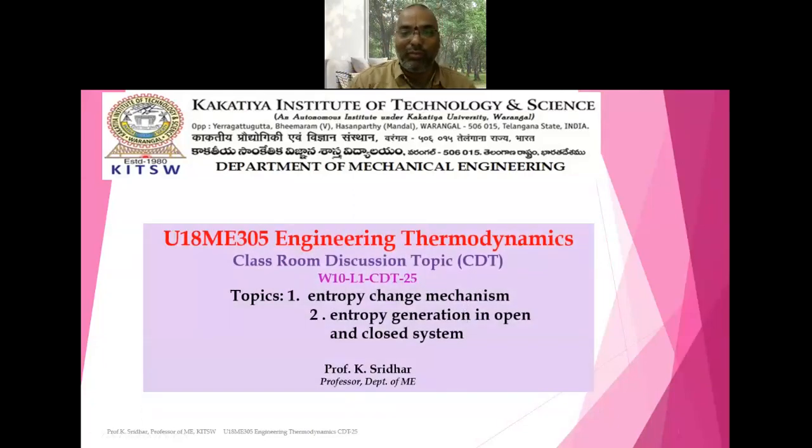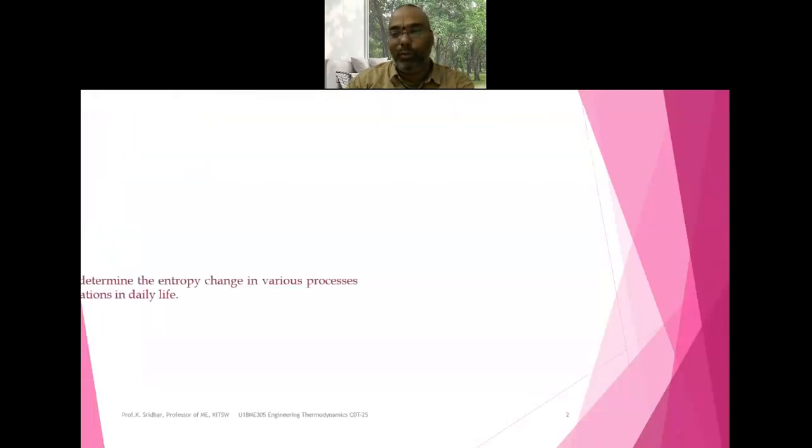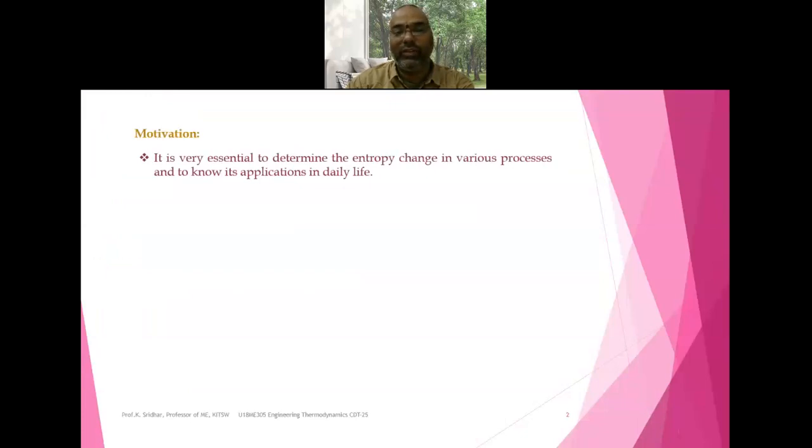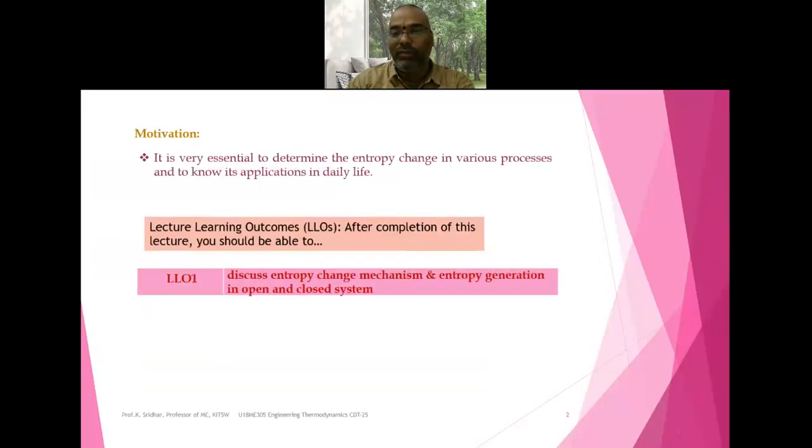Today's classroom discussion topic is entropy change mechanism and entropy generation in open and closed systems. The motivation behind these topics is that it is very essential to determine the entropy change in various processes and the entropy change mechanism, and to know its applications in daily life. At the end of the lecture, you should be able to discuss entropy change mechanism and entropy generation in open and closed systems.